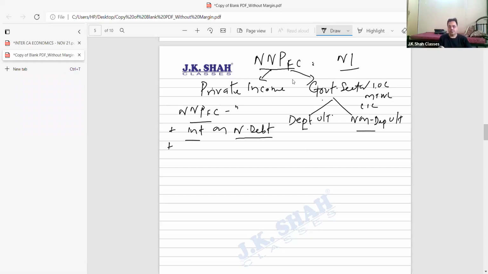Plus, come on, what can be the other thing? Transfer income, students. Current transfers from the government. What is this current transfer from the government? Imagine there is a retired person, he's getting pension.